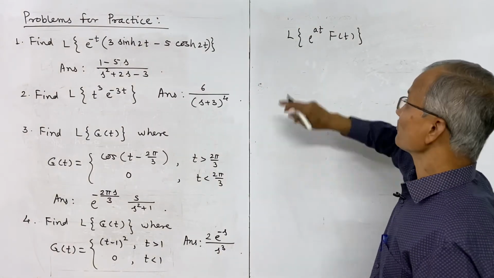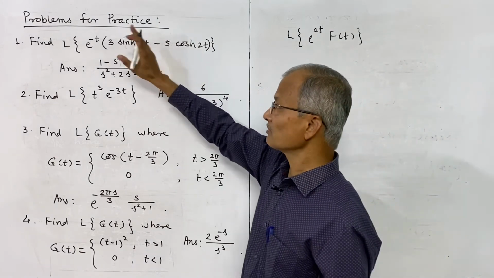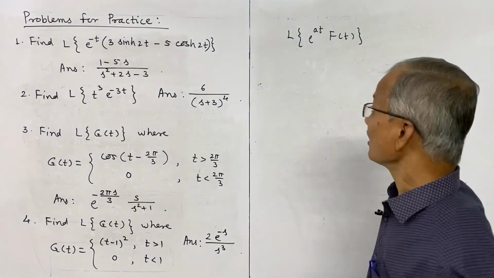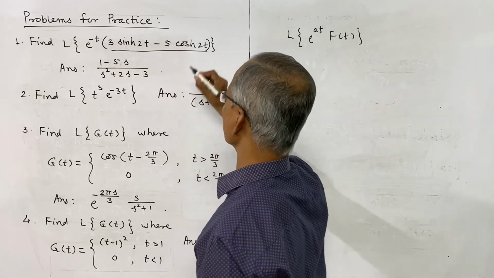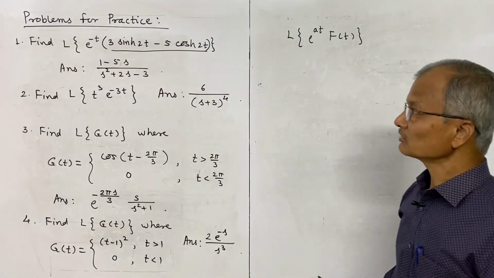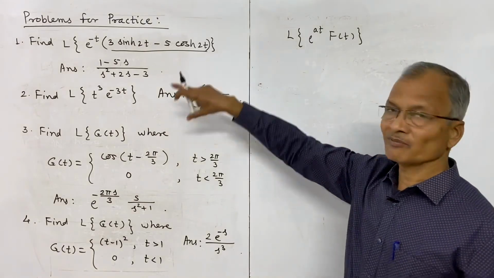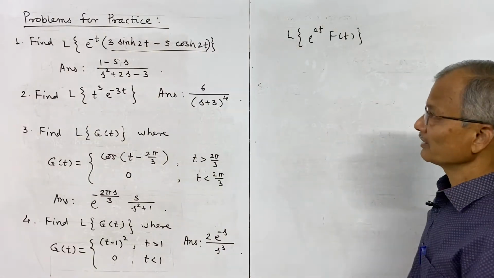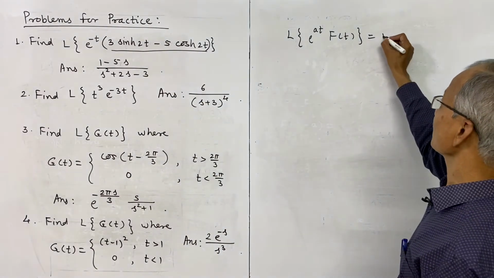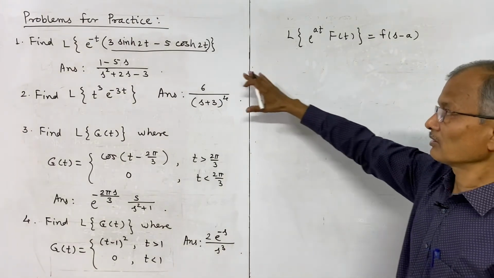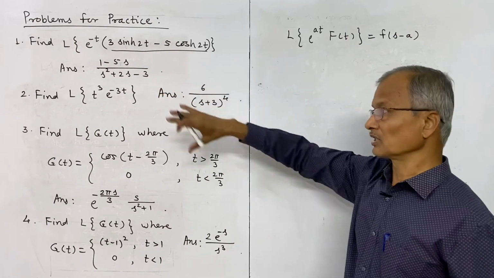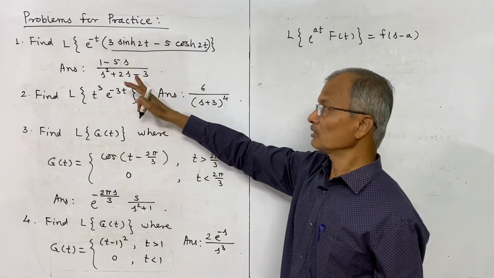It is clear because it is a function of t multiplied by an exponential function, and therefore here the f of t is to be taken as this function. And then first obtain the Laplace transform of that, which will be small f of s, and then use the shifting theorem which gives f of s minus a, the transform of the whole function. So accordingly you should solve it.